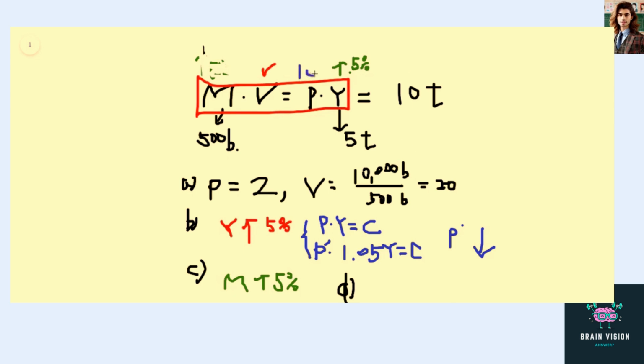So in order for this equation to hold, the money supply has to increase 15%. Yes, 10 plus 5 is 15. So we have to increase money supply by 15% in order to adjust for the inflation and also the increase in output.